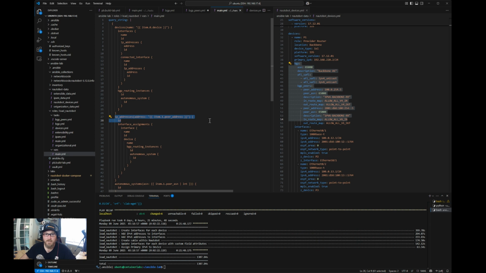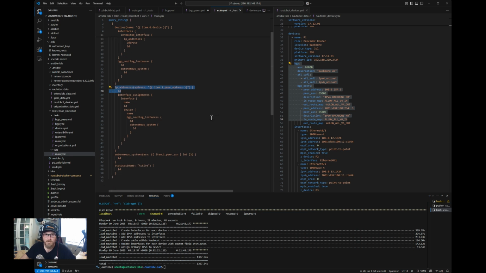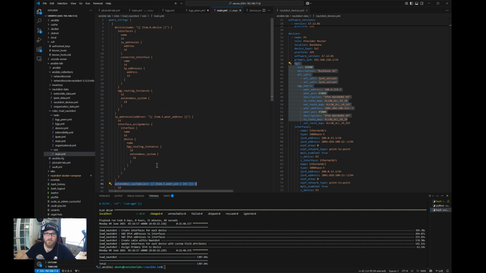I need to know what the loopback interface ID is, or the IP address's ID under that loopback. Or I may also need the IP's Nautobot ID if we're using an eBGP over a point-to-point interface. I need to know what the far side of that is, and what the ID is as well. And then, of course, the autonomous system that we created in the prior task, I need to know what the ID of that is as well. So all of that information is something that we need to create peers inside the Nautobot BGP plugin.